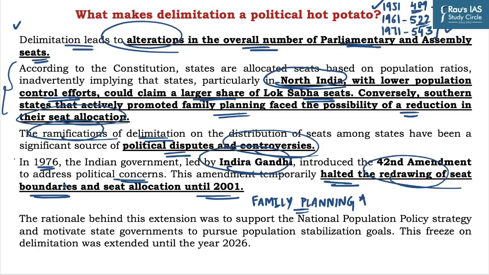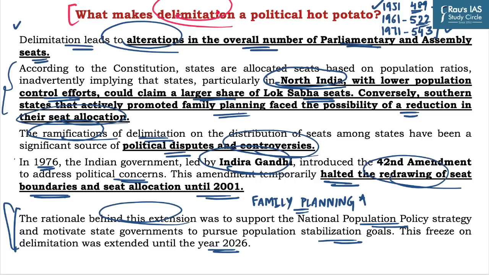The freeze on the number of seats in parliament and state assemblies was later extended in 2001 by the NDA-1 government, which was led by Atal Bihari Vajpayee. The rationale behind this extension was to support the national population policy, which focuses on the stabilization of population. This extension was made till the year 2026. This is how delimitation has become a source of political dispute and controversy, and various governments like UPA and NDA have taken steps to address the political concerns associated with this exercise.